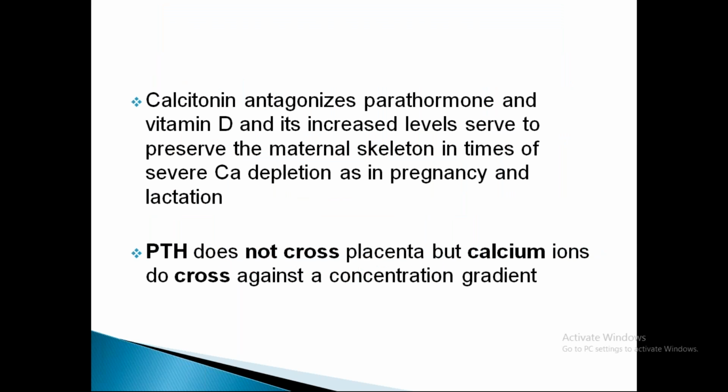So calcitonin antagonizes the parathyroid hormone and vitamin D, and its level increases, which serves to preserve the maternal skeleton in times of severe calcium depletion, as in pregnancy and lactation. So PTH does not cross the placenta, but calcium ions do cross against a concentration gradient. Thereby it reduces the maternal calcium levels, which actually acts as a stimulant to increase parathyroid hormone.